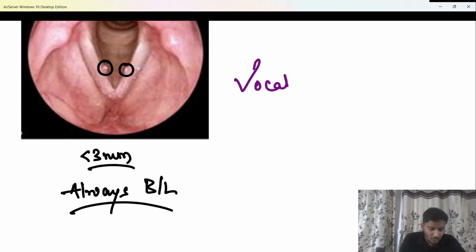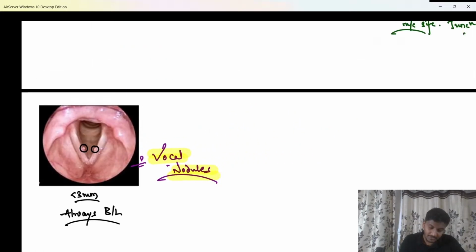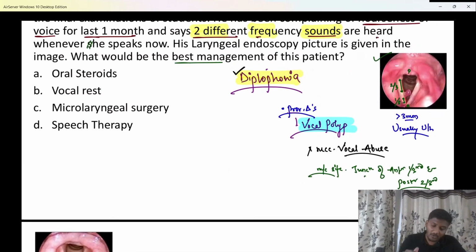Now here also the most common cause is the same, vocal abuse. The most common site is the same, junction of anterior 1/3 and posterior 2/3. Okay, most common symptom is the same, that is nothing else but hoarseness of voice. But this is the basic difference. Have you understood this basically? Clear, beta? Now no mistake to be done.